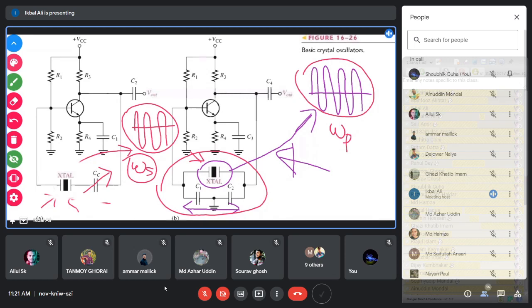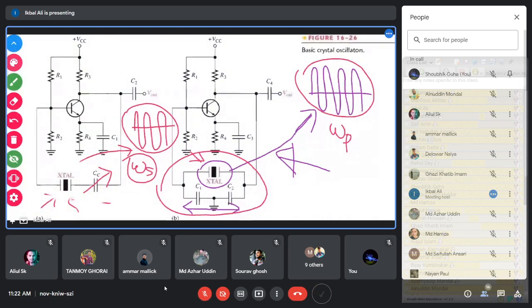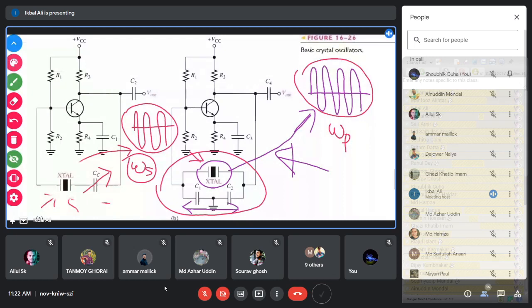One more point I want to add: if you buy a crystal in the market, in the encapsulated version I have shown in the figure, you will find on the body of the encapsulation a value such as 100 kilohertz, or 1 megahertz, 2 megahertz, or 10 megahertz.